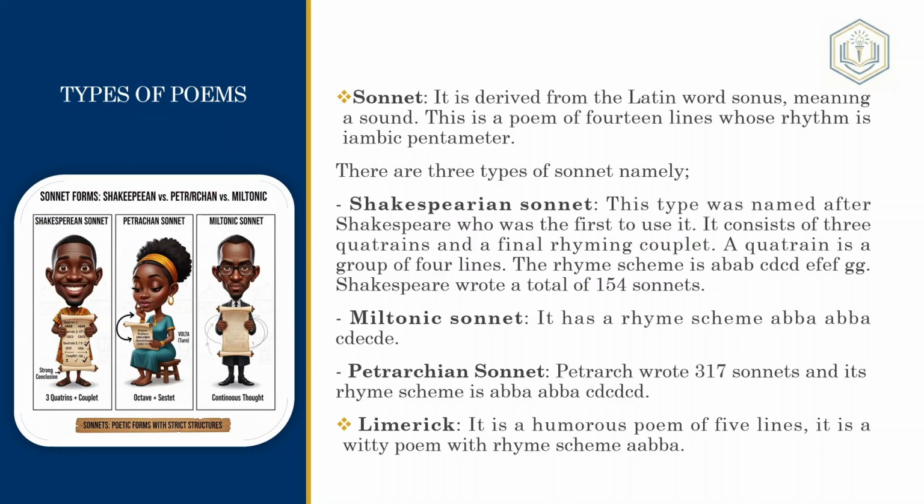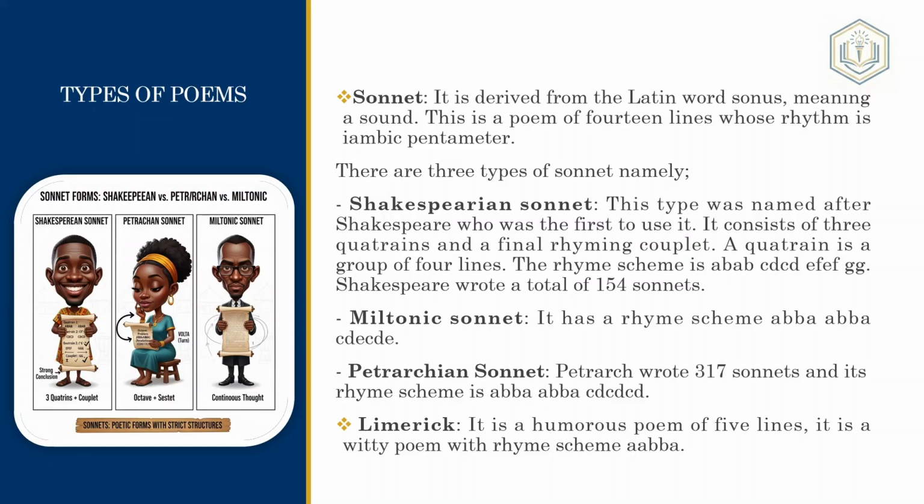We are going to talk about the different types of poems, looking at their number of lines. A Shakespearean sonnet has 3 quatrains and a final rhyming couplet. Quatrains are poems of 4 lines, while a couplet is a poem of 2 lines. A quatrain is a group of 4 lines, and the rhyme scheme is usually ABAB, CDCD, EFEF, GG. So that's iambic pentameter for the 3 quatrains, and then another kind for the couplet.